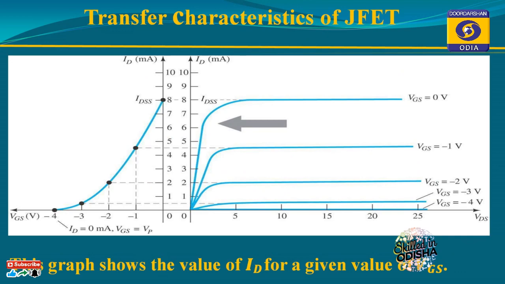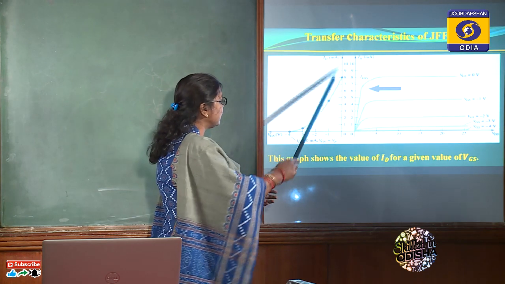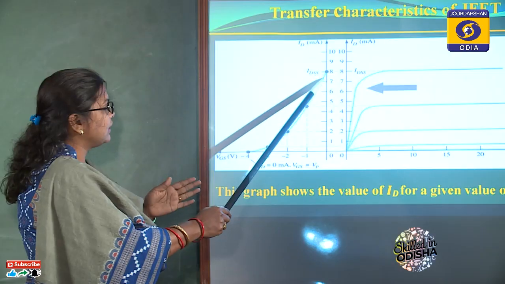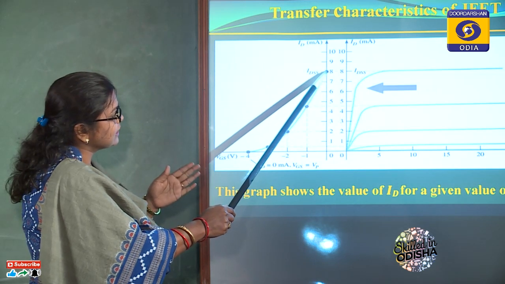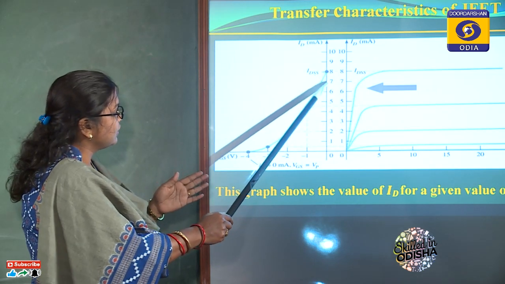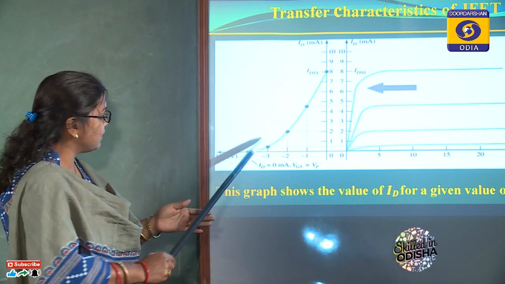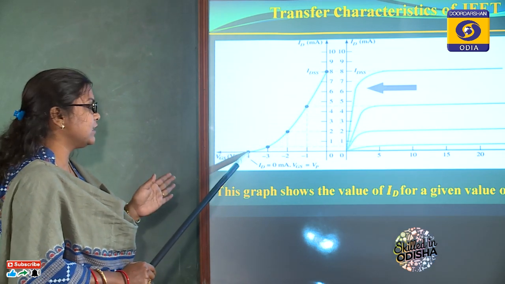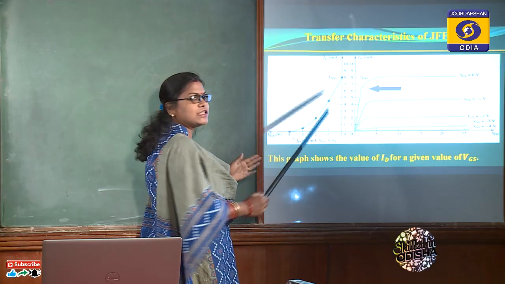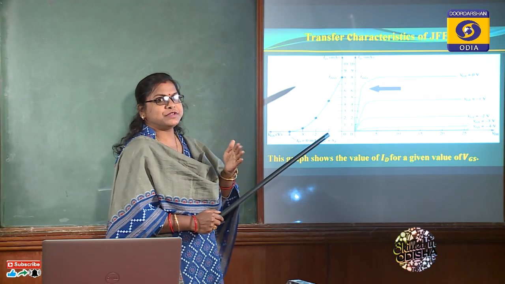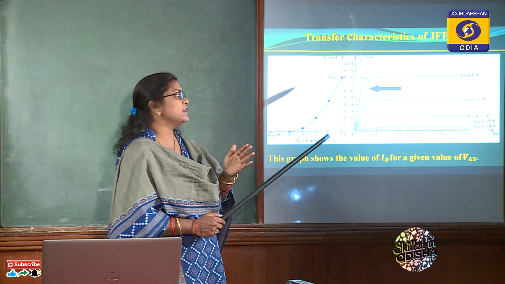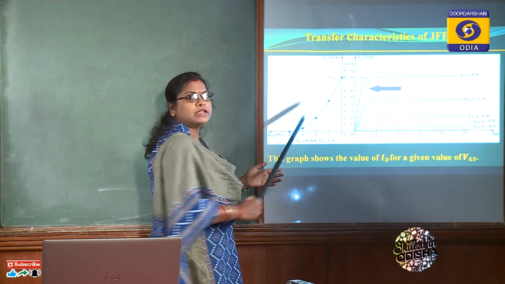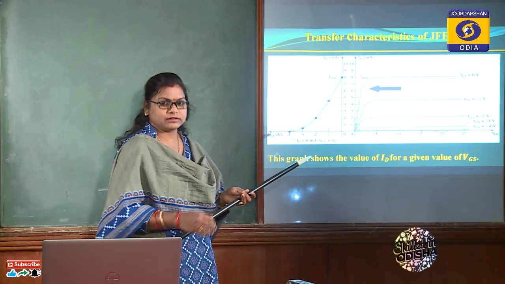Now if we plot a graph between drain current and gate to source voltage, as we increase the voltage in this way, the maximum attained current, that is IDSS, will reduce and become equal to 0, and this point is called the VGS off point, when the channel is totally cut off and no current will flow in the circuit. As I told you, the relation between VGS voltage and drain current is non-linear, that's why this curve is also non-linear. This is a non-linear relationship between gate to source voltage and drain current.